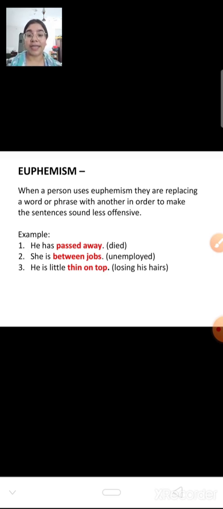He is a little thin on top. Top means that his hair is thinning. So we are not saying that he is bald. Bald means he doesn't have hair on his head, but we are saying that he is a little thin on top. So euphemism means when we are using words or phrases which are less offensive instead of using offensive words. That is known as euphemism.